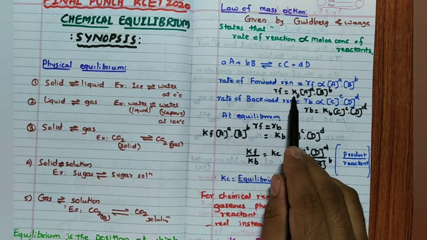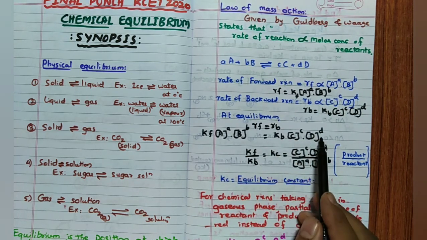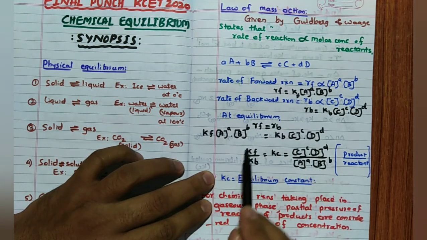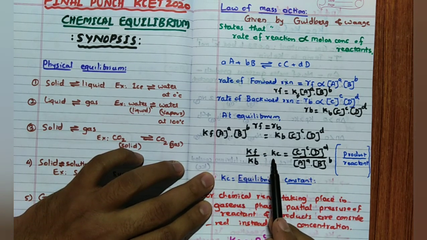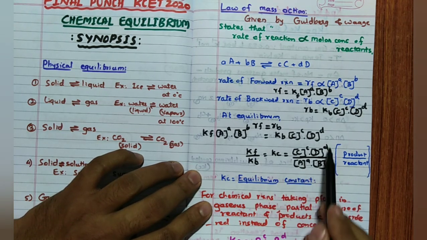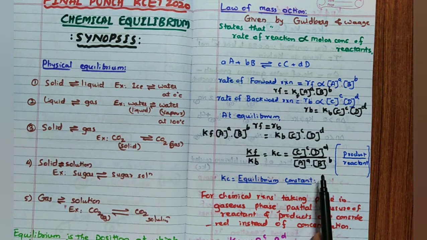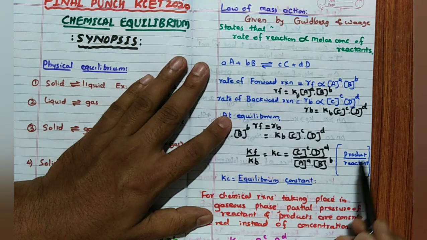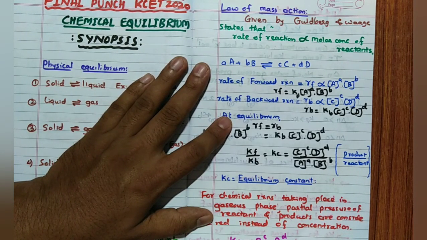Kf [A]^a [B]^b is equal to Kb [C]^c [D]^d. So Kb I will take to this side, both constants on one side. Kf divided by Kb is equal to Kc, which is called the equilibrium constant: [C]^c [D]^d divided by [A]^a [B]^b. So for the equilibrium constant, what you have to remember is directly: product by reactant. Very, very important. Directly remember product by reactant.